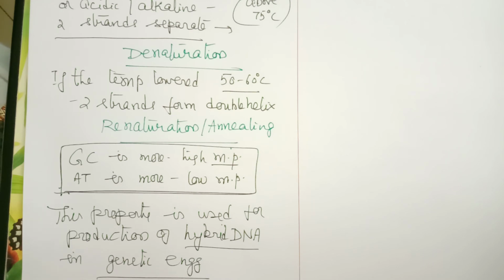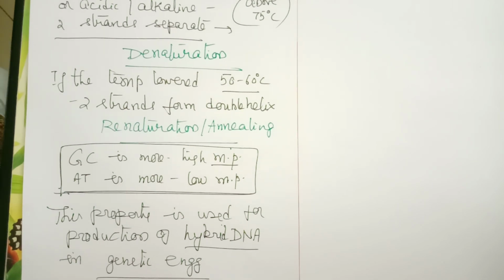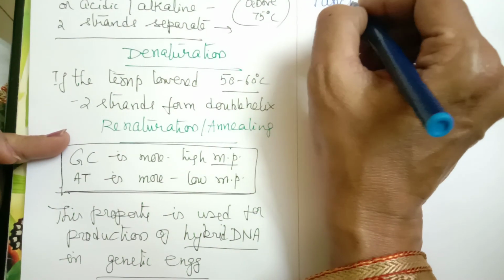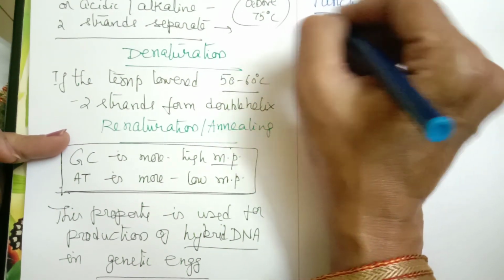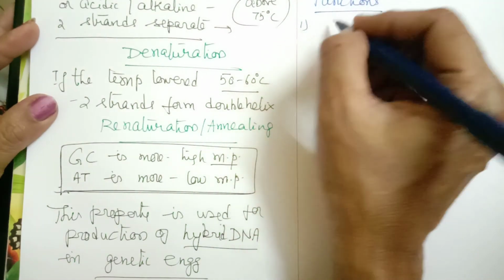Now, the last aspect which we will complete, with very few points, is the functions of DNA. Lastly, I'll give you the functions of DNA. First, of course, a very important function is the role of DNA in heredity.